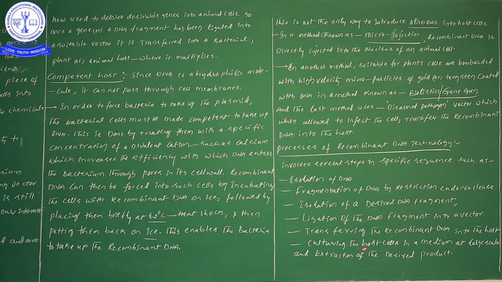Now without reading, let me explain. What are the procedures of recombinant DNA technology? First of all, we need to search for the desirable gene. Once you find the desirable gene, from the entire gene we will isolate the DNA. Later, by using restriction enzymes, we will cut it into mini pieces.